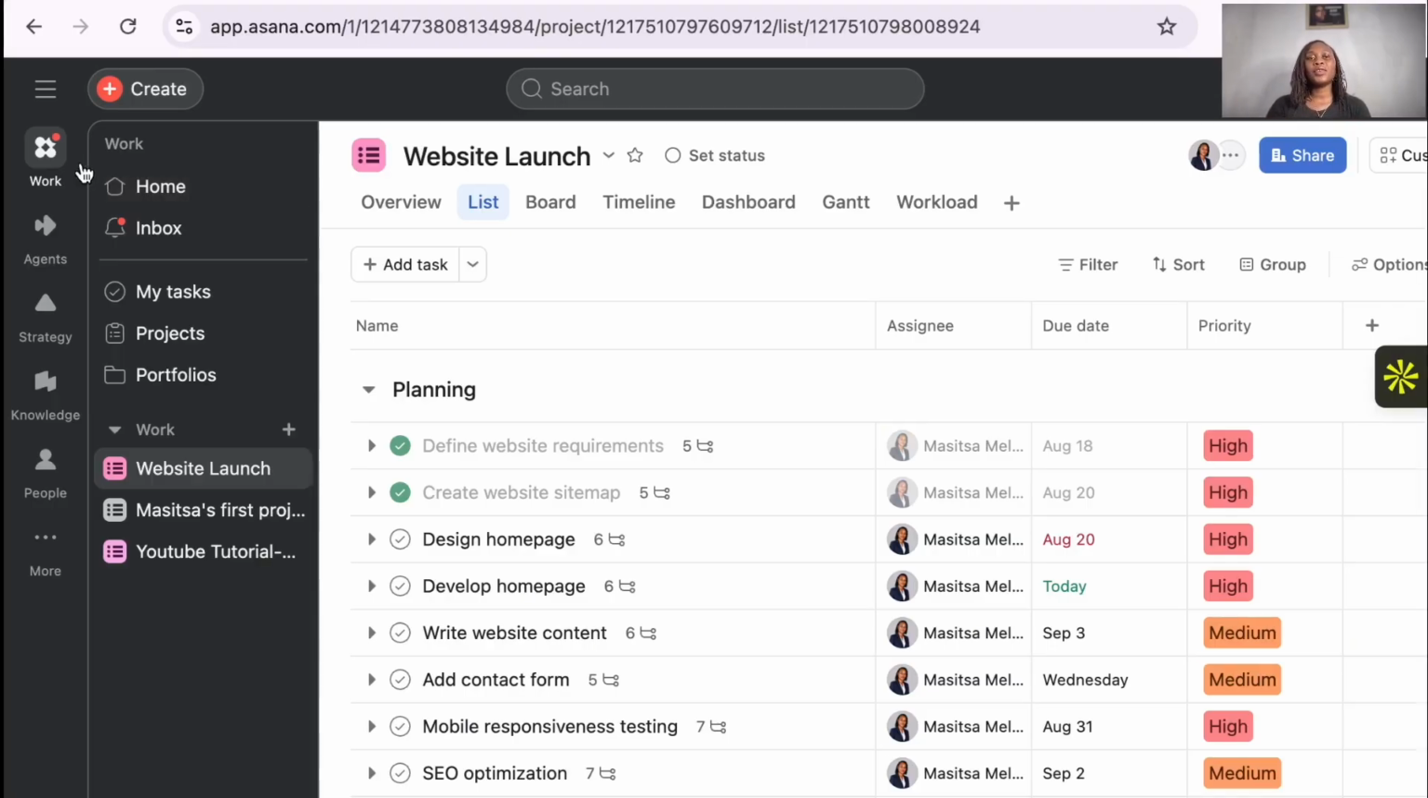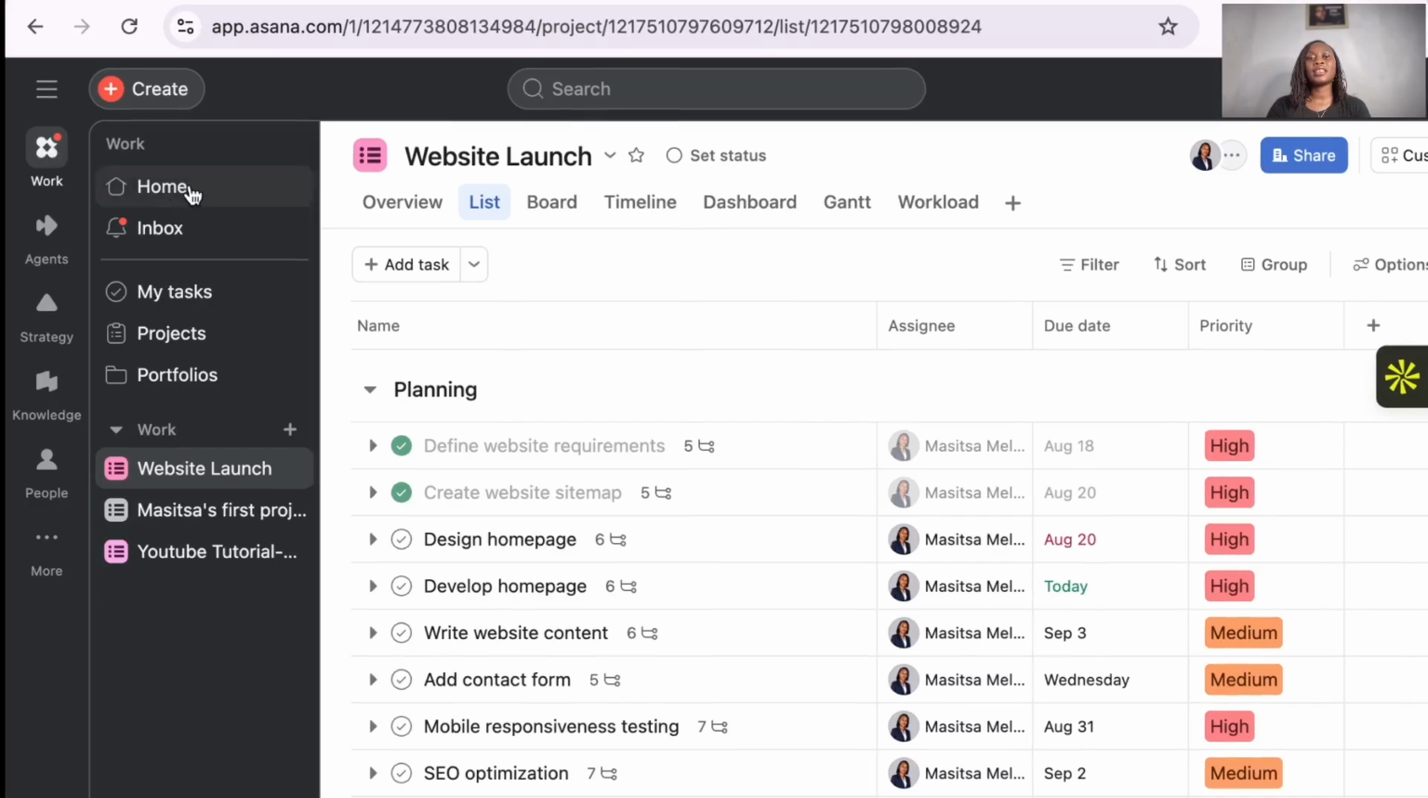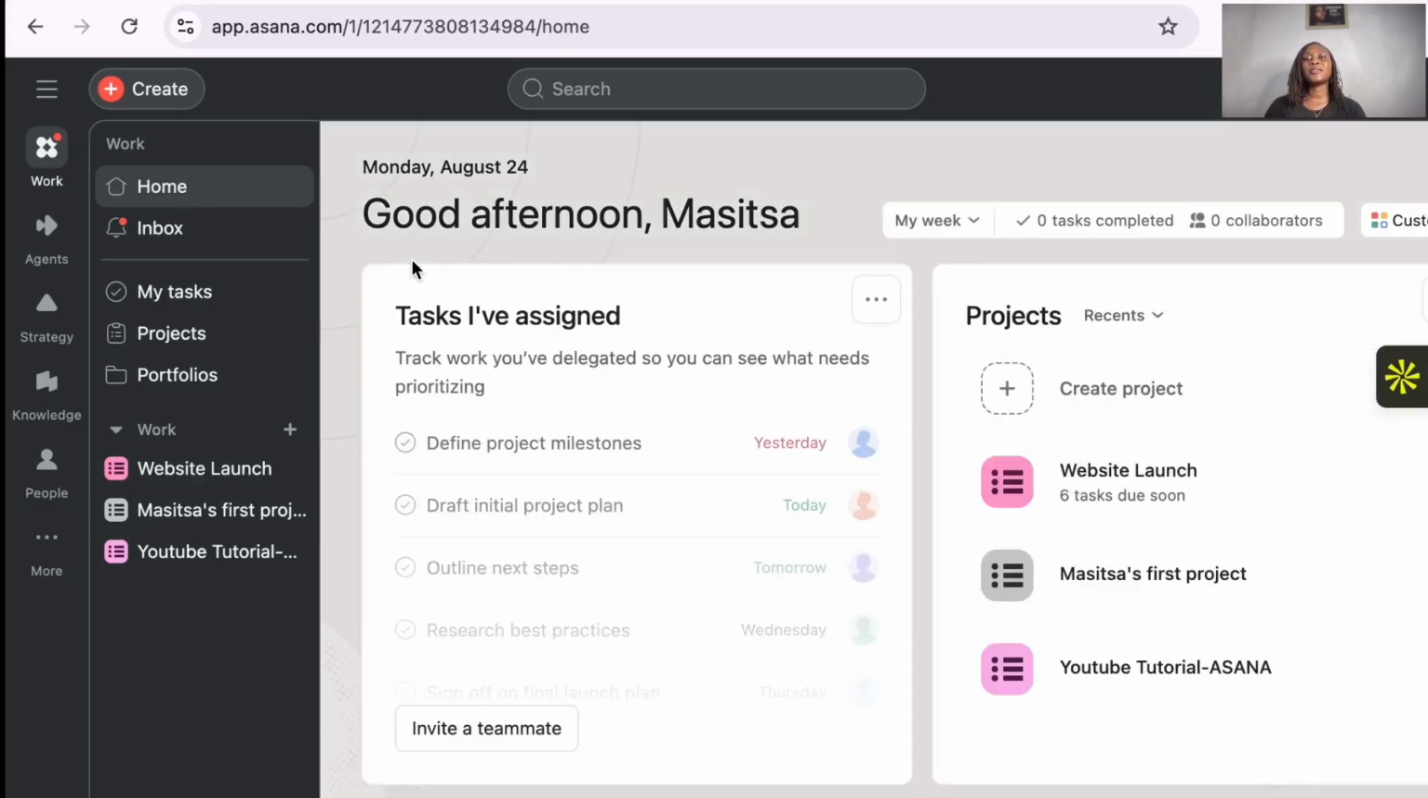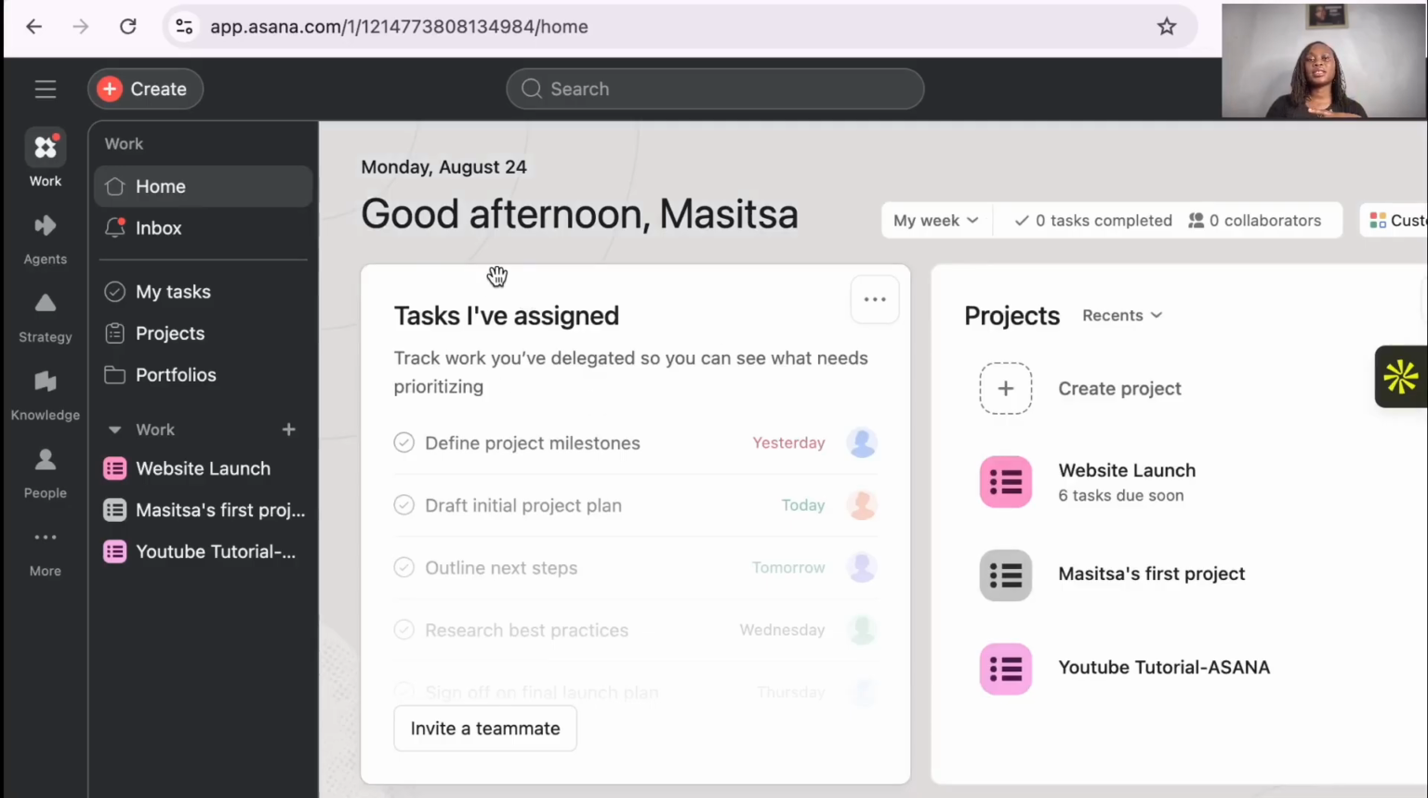So if you look here, we have work related, we have home, and when you open your home page, you're going to see the dashboard. You can see they're telling me good afternoon, this dashboard, my week. You can see it in a week, or you can see it in a month, depending.